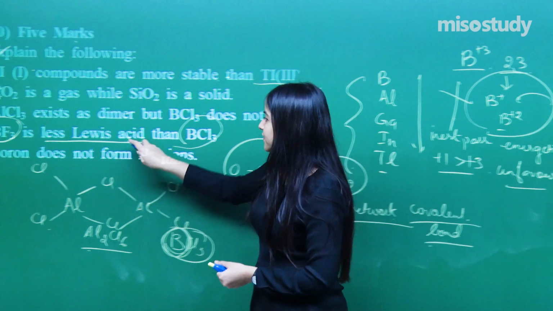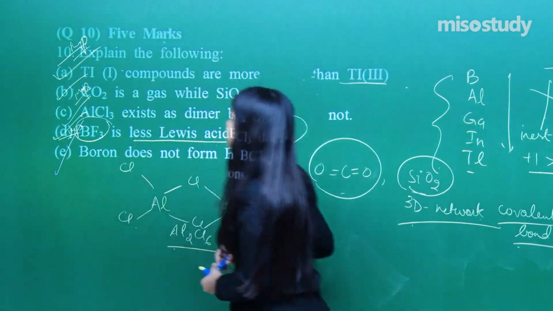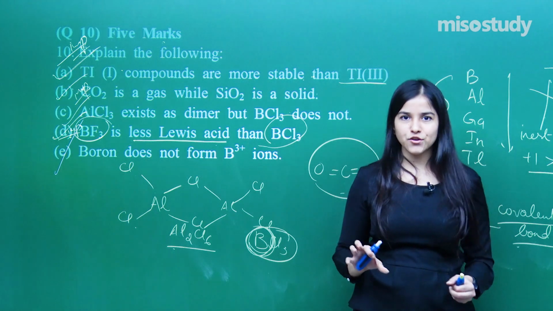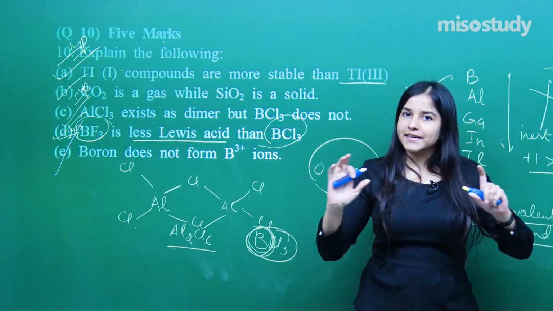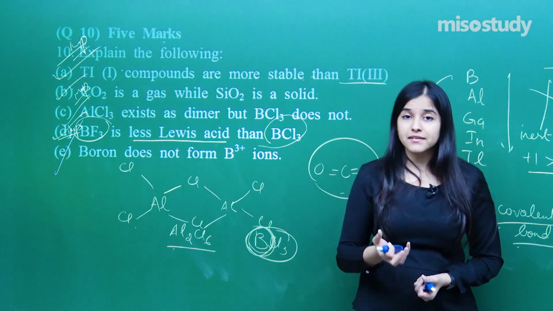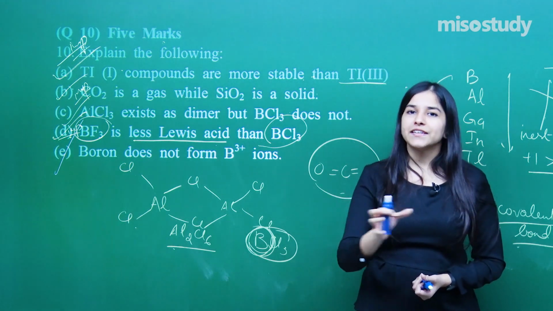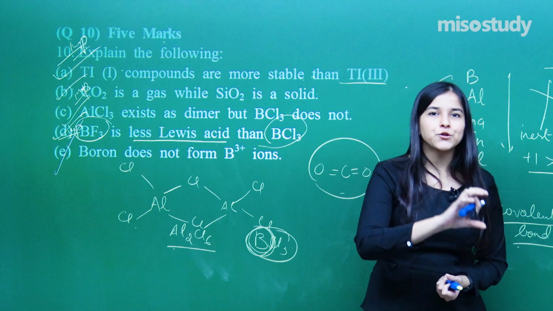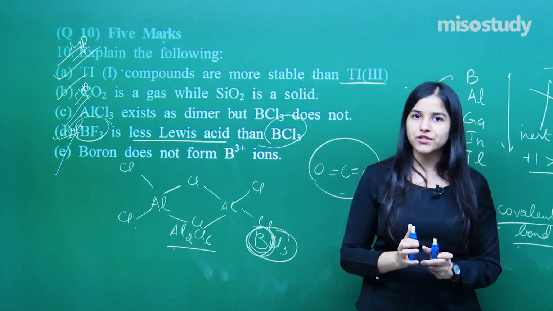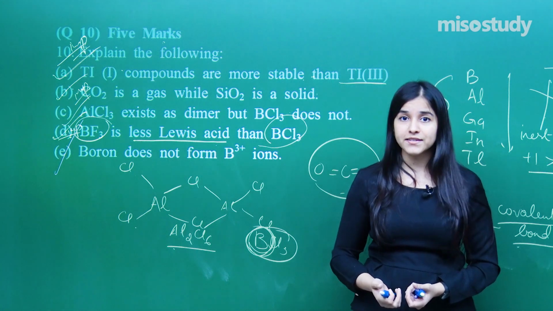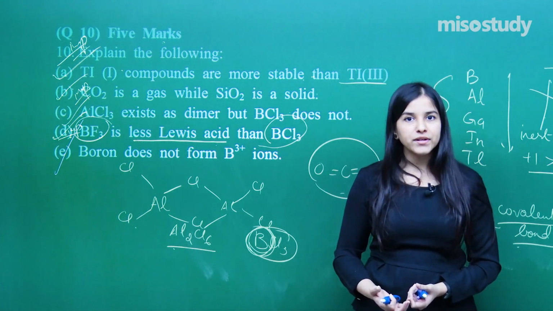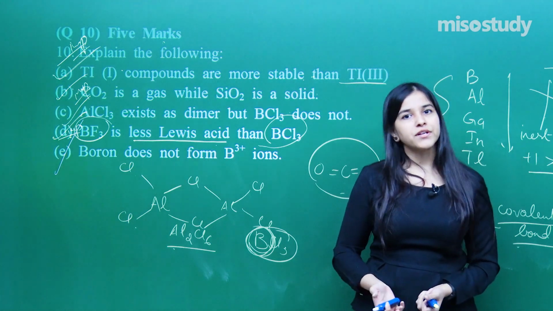Clear? So this completes my part number 5 as well. I hope everybody has got each and every reason. We have not covered the entire chapter because 10 questions are never sufficient to cover it, but I have tried to pick some very good reasoning questions for you which are frequently asked in the examination. So you have to go through it once again, revise it once again. Again, if you have doubts, you can reach out to me.